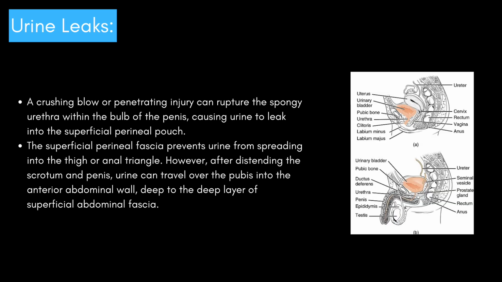Let's next take a look at urine leaks. A crushing blow or penetrating injury can rupture the spongy urethra within the bulb of the penis, causing urine to leak into the superficial perineal pouch. The superficial perineal fascia prevents urine from spreading into the thigh or anal triangle. However, after distending the scrotum and penis, urine can travel over the pubis into the anterior abdominal wall, deep to the deep layer of superficial abdominal fascia.